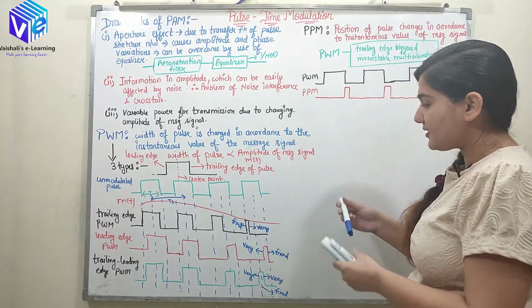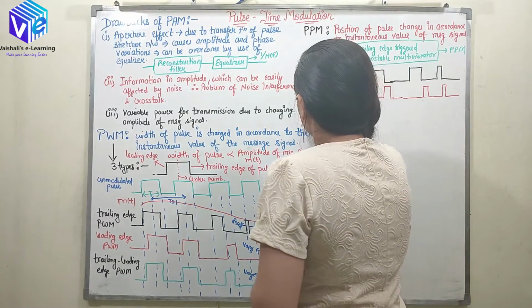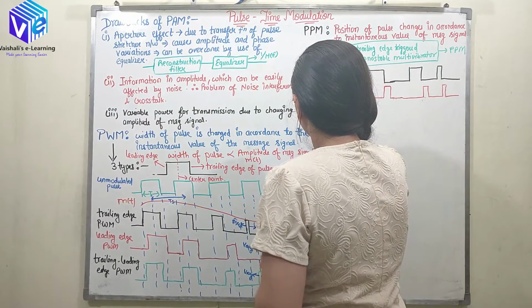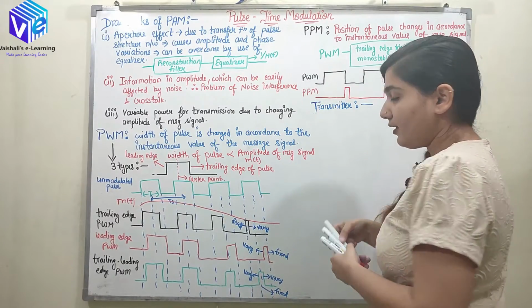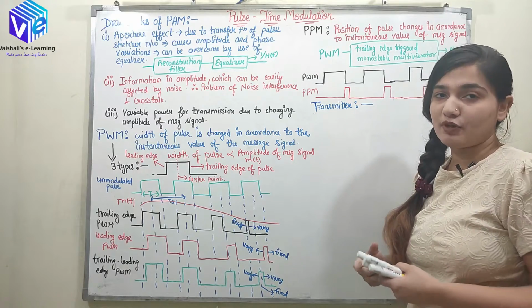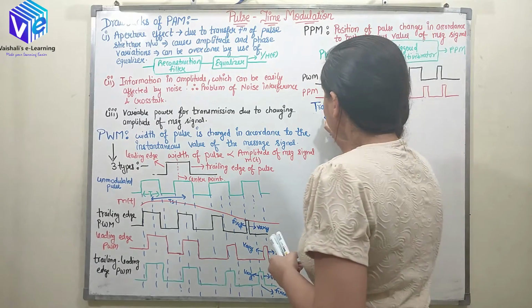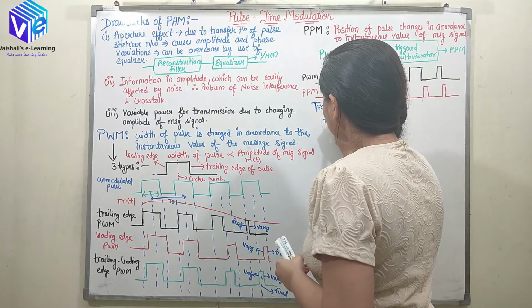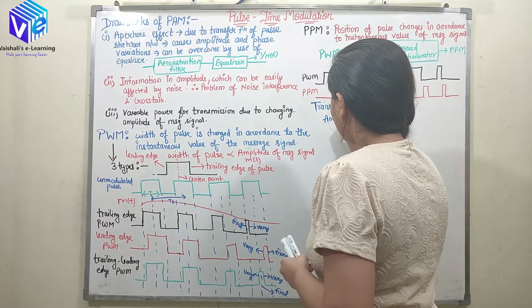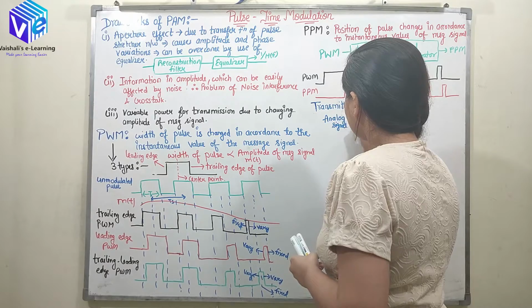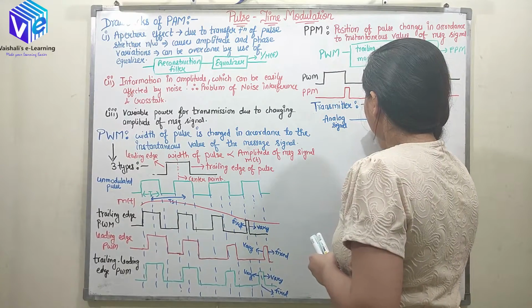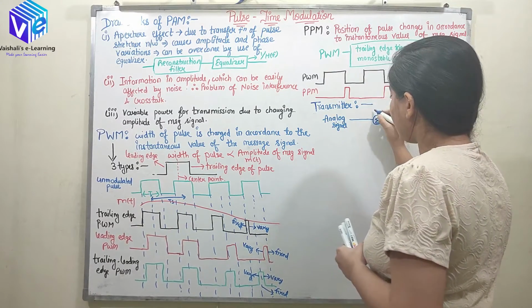So now we'll see the transmitter. Here I'll be talking about two types of transmitter. First, it is taking the analog signal directly. The analog signal is fed to an adder. So this is my adder.